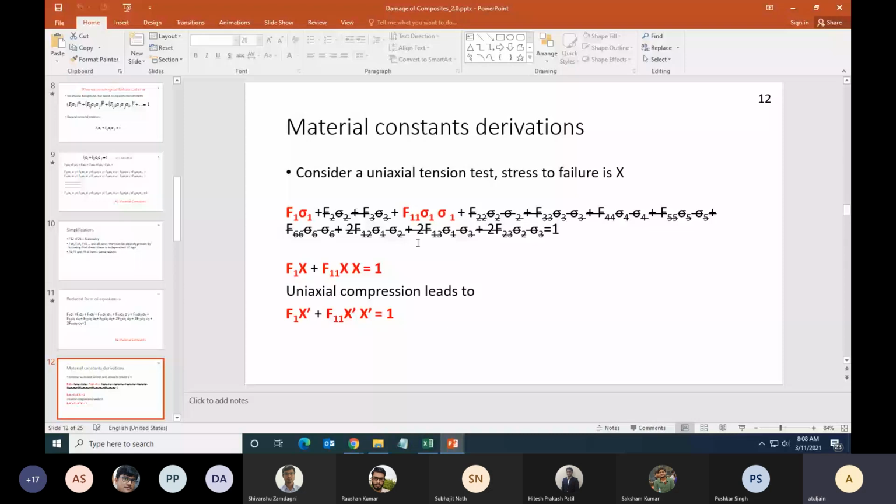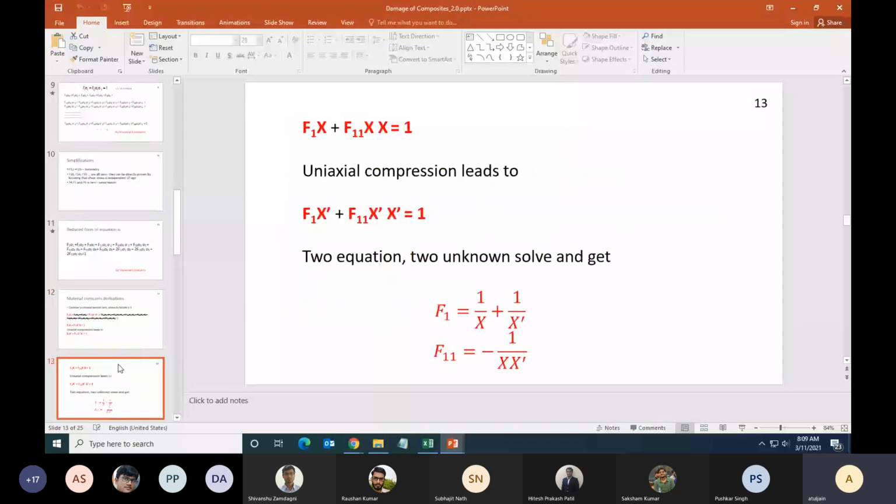Uniaxial tension test: all other states of stress are 0, only sigma 1 is non-zero. So I have F1 sigma 1 plus F11 sigma 1 squared is equal to 1. This holds for tension and for compression, so two equations, two unknowns. If you solve, you will get something like this. F1 is 1 by X minus 1 by X prime, and F11 is 1 by X X prime, where X and X prime are the strengths in tension and compression respectively.